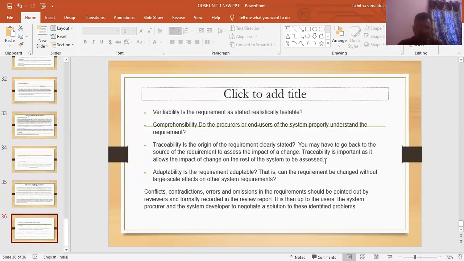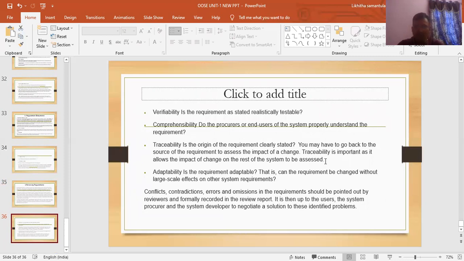Reviewing may also check for the following. Verifiability: is the requirement as stated realistic and testable? Comprehensibility: is the requirement properly understood by the procurers and end users of the system? Traceability: is the origin of the requirement clearly stated?